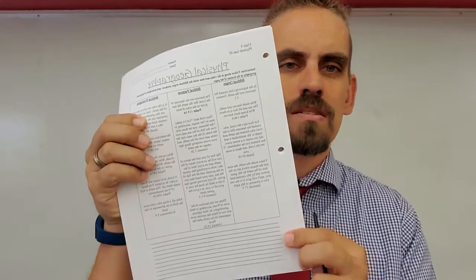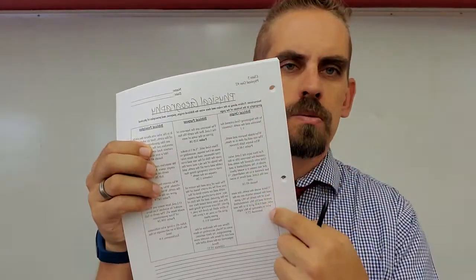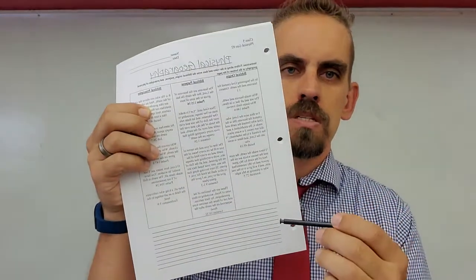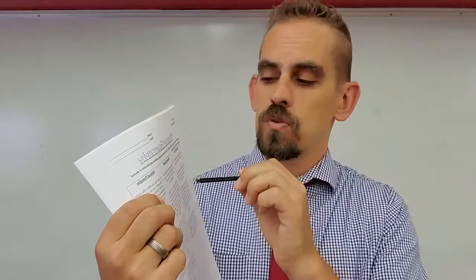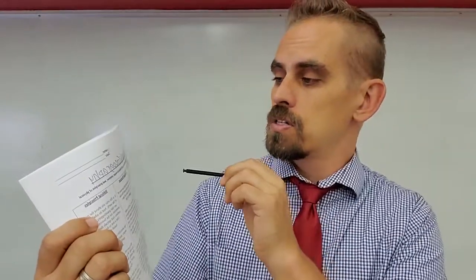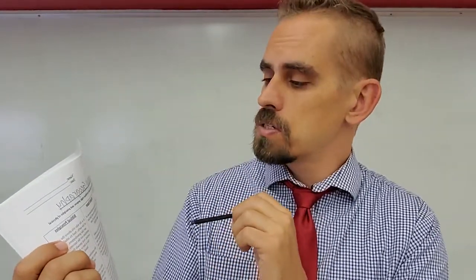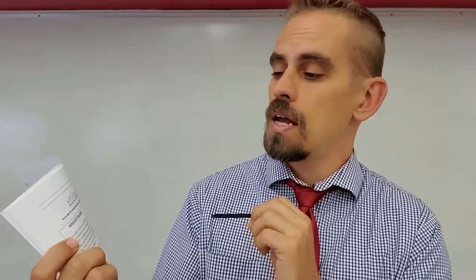And then, at the bottom, for biblical origin, I want you to write one sentence for biblical origin. What is the biblical origin of physical geography? Then one sentence stating what is the biblical purpose of physical geography, and then what are the biblical principles of geography. One sentence for each. So down here, you're going to do a sentence for the biblical origin, a sentence for the biblical purpose, and then a sentence for biblical principles.